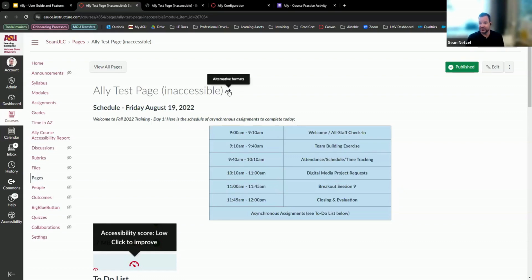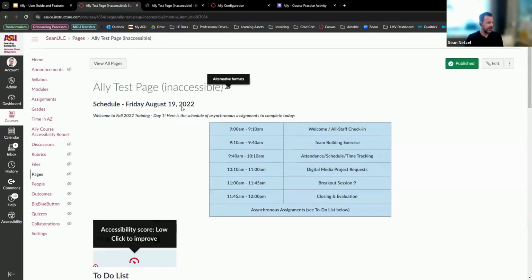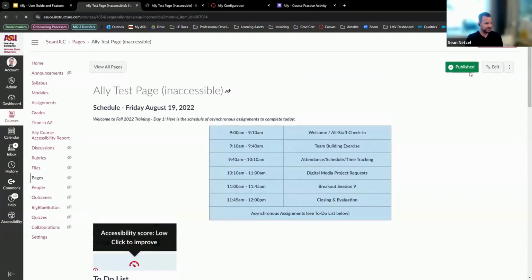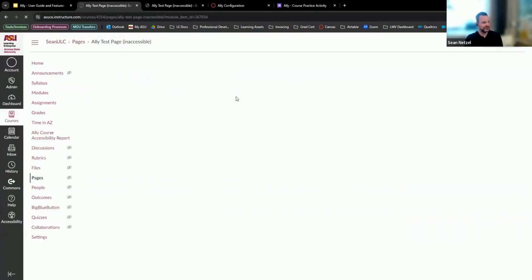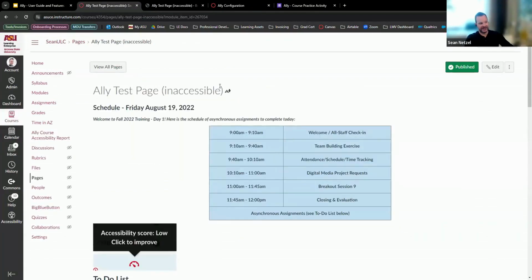I wasn't sure what it is. So from a learner perspective, it's really good to show them and have a resource so that they are utilizing this. But outside of that, if I click into student view, you'll notice that it's locked, and I did not change the settings in the course for that. But if I were to go into student view for this, everything would look exactly identical.